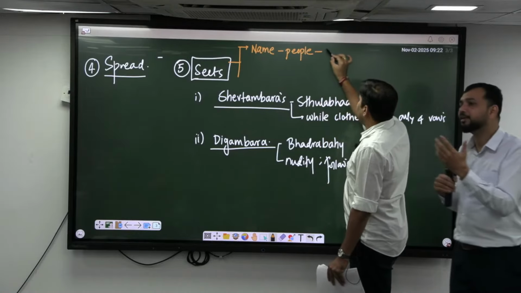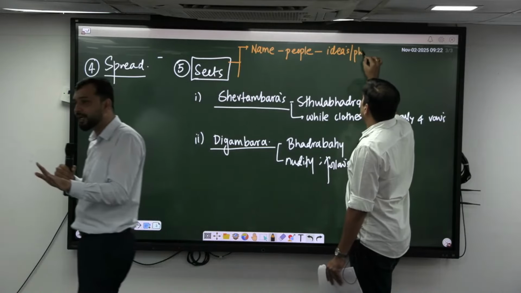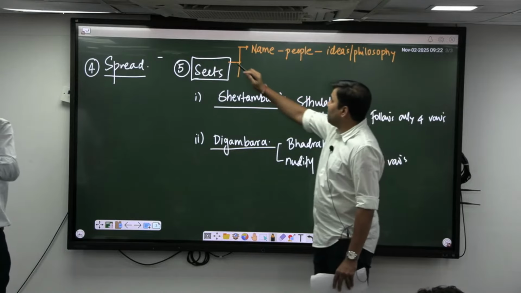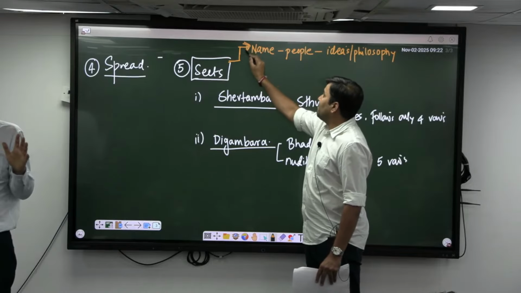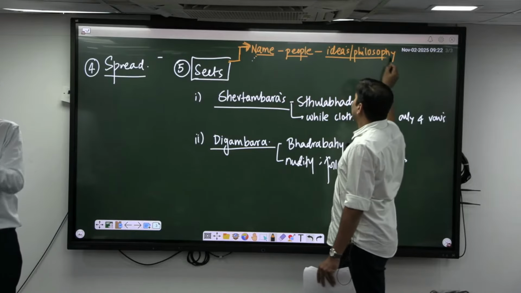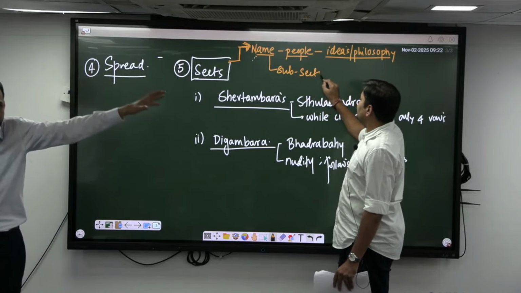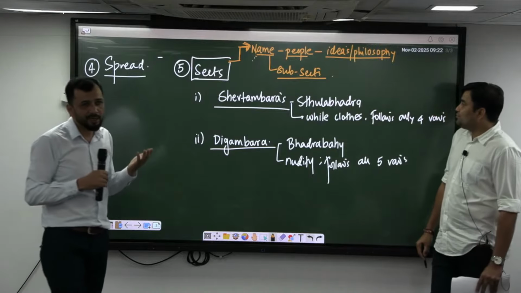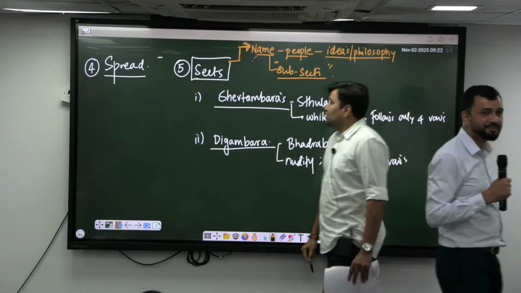So when you are studying subsects, it becomes important to study the subsects of Shvetambara compared to Digambara, because Digambara has become so small. Even though there are minute sects within that, they will not be so important from your examination point of view. But the Shvetambaras spread in Western India completely, Gujarat, Rajasthan. So whatever subsects happened from there become important. So what are the subsects of Shvetambaras?